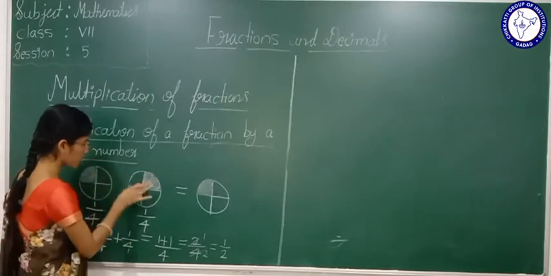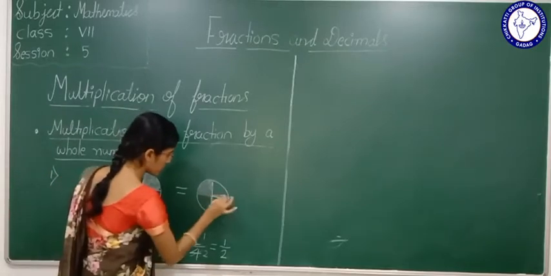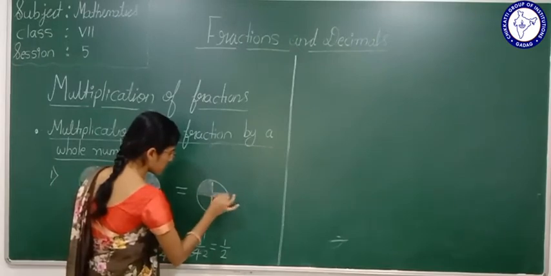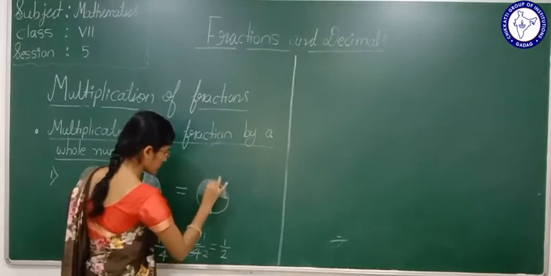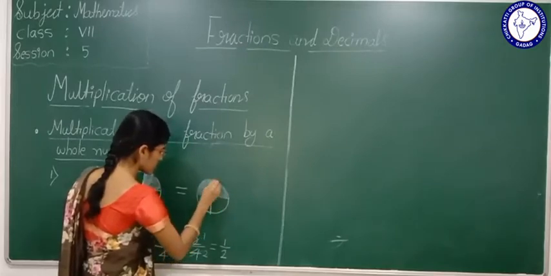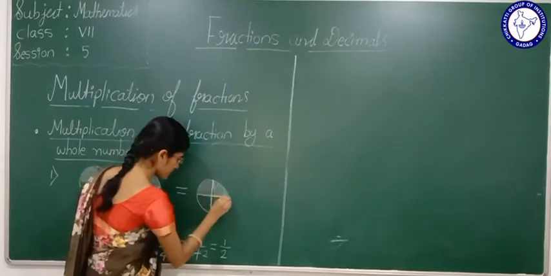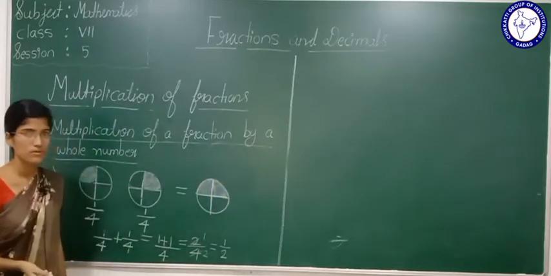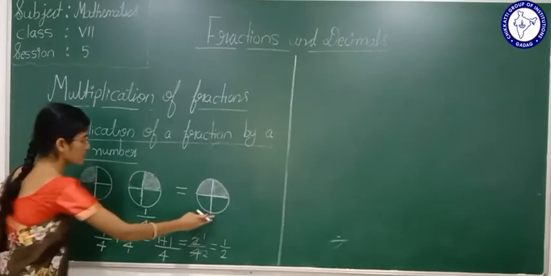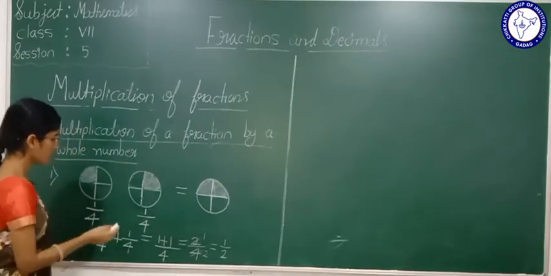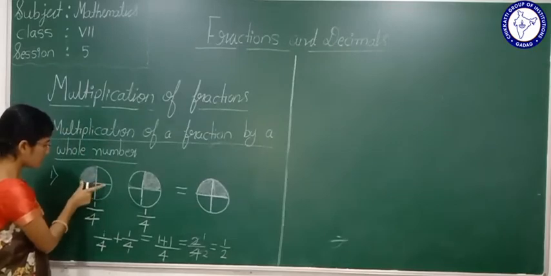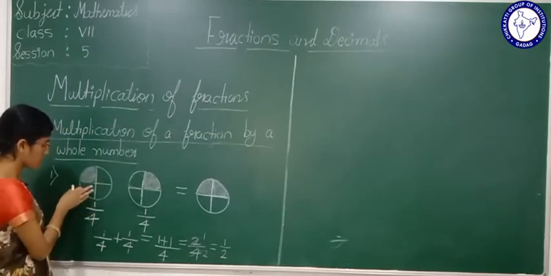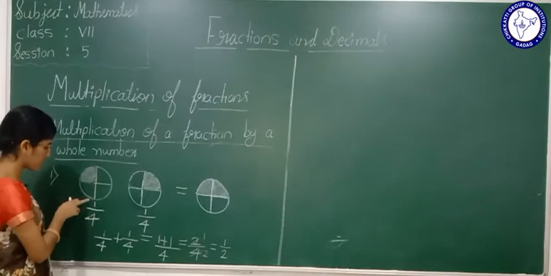Okay, now if I combine these two, see here, students, this shaded portion will represent 1 by 4th part of the circle.